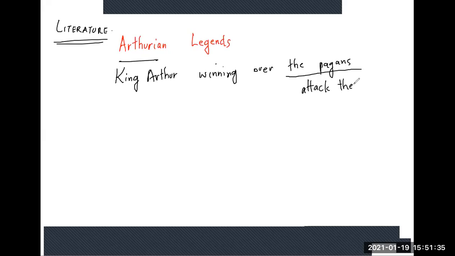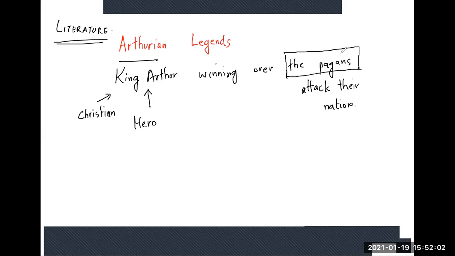The nation of Britons is under attack, and it's King Arthur who is trying to save them. So King Arthur becomes the hero, and the antagonist is any pagan who is trying to attack the kingdom. King Arthur is himself a Christian who is trying to safeguard the country from paganistic influences.